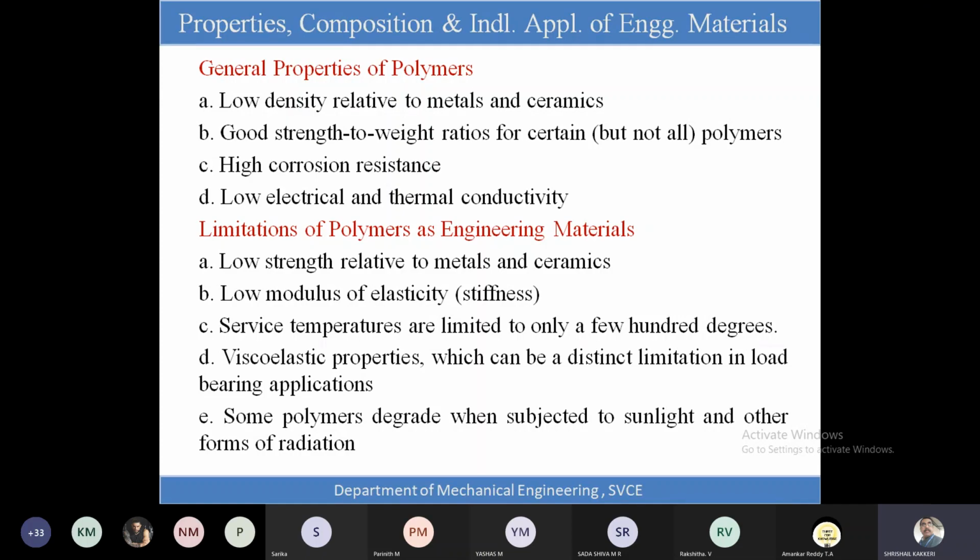Okay, and some polymers will be degraded. That means they will be dissolved at the sun temperature itself. They will be very sensitive to the radiation and the sunlight also. So these are some of the limitations wherein such conditions like the elevated temperature and subjected to various loading conditions and subjected to the various sunlight and other radiation.